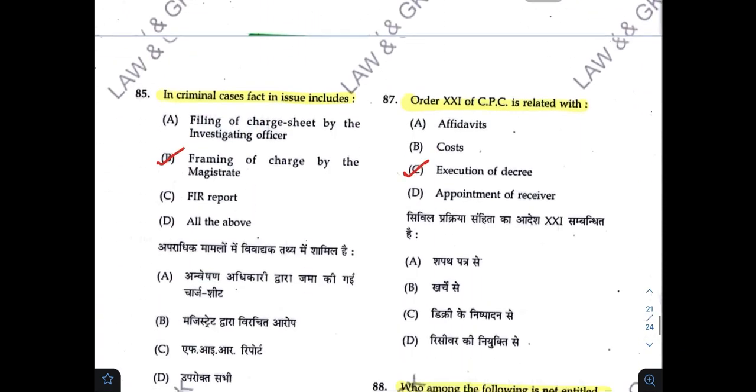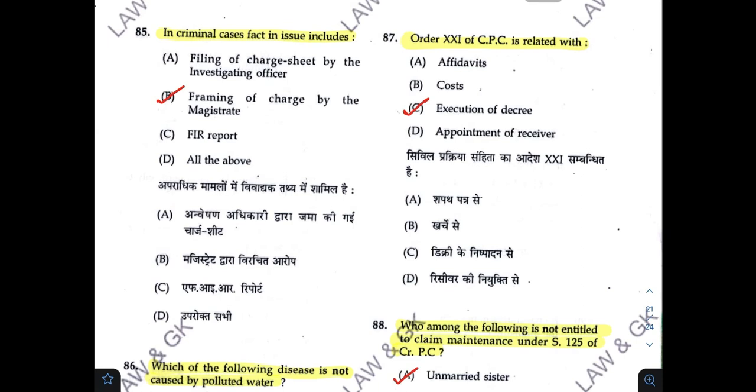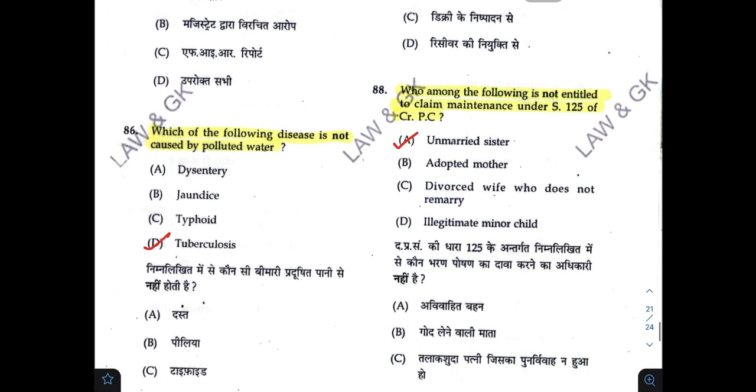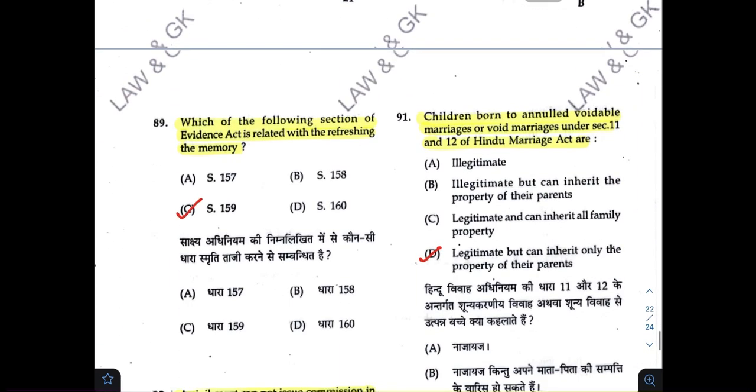Correct answer is A. Order 21 CPC is related with. Correct answer is C. Who among the following is not entitled to claim maintenance under Section 125 of CRPC? Correct answer is A. Children born to annulled voidable marriages or void marriages under Section 11 and Section 12 of Hindu Marriage Act are. D.